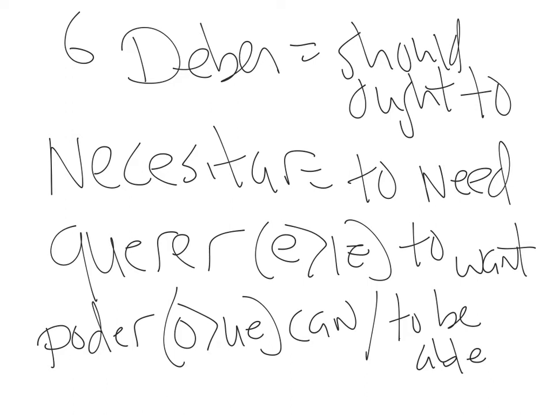También. We have to pair those with the verbo infinitivo. That's how they become a verb infinitive phrase. So you use deber, should or ought to, necesitar, to need, querer, to want, poder, can/to be able. Let's try some ejemplos. We need to go deber y infinitivo.